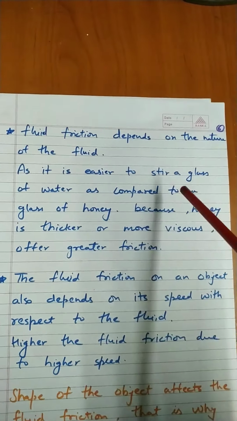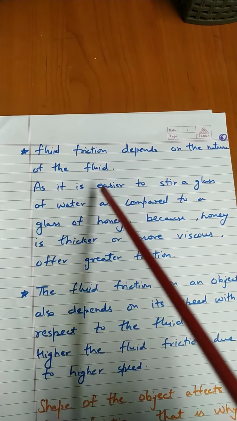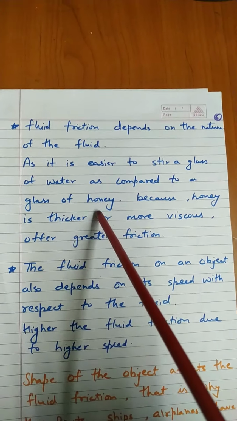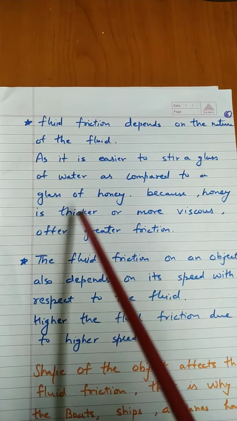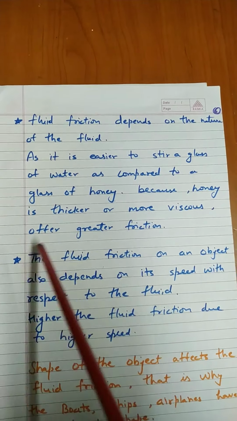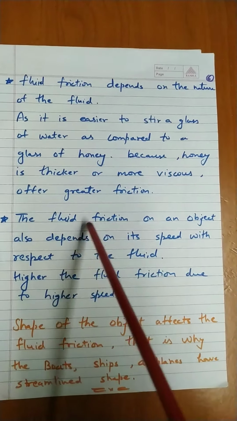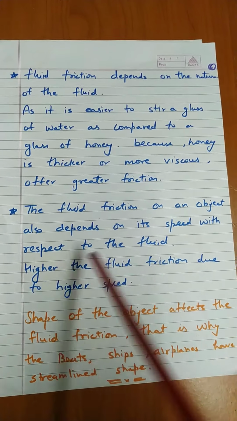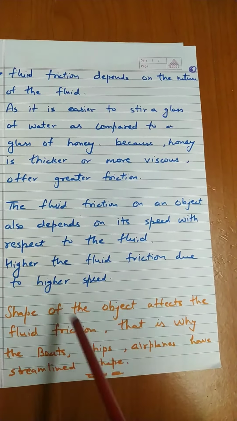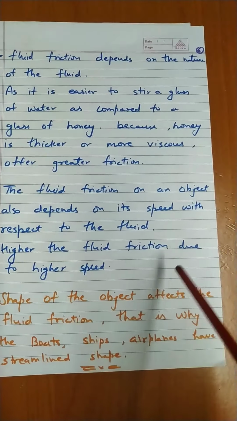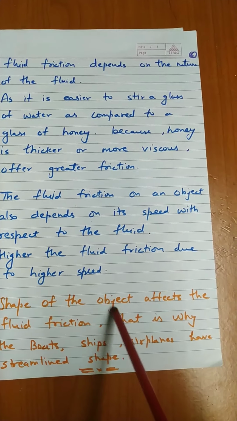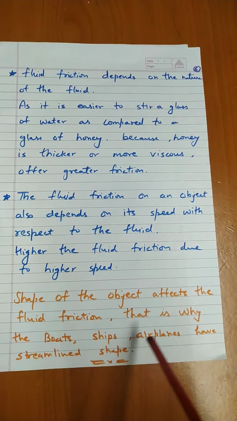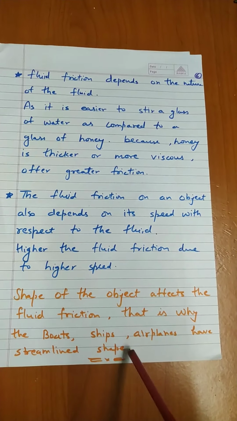Fluid friction depends on the nature of the fluid, as it is easier to stir a glass of water as compared to a glass of honey, because honey is thicker. Fine. So it is more viscous and offers greater friction. The fluid friction on an object also depends on its speed with respect to the fluid. Higher the speed, higher would be the fluid friction. Then comes shape also. Shape of the object affects the fluid friction. That is why boats, ships, airplanes have a streamlined shape.